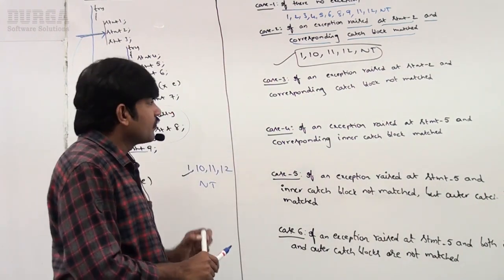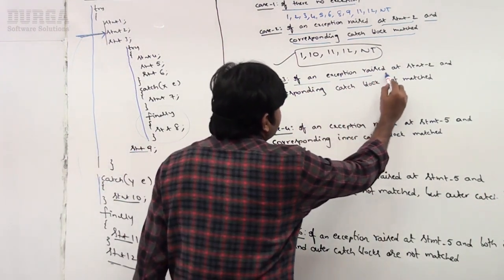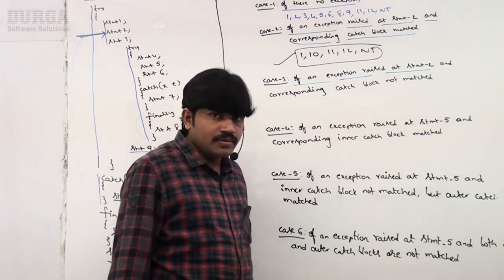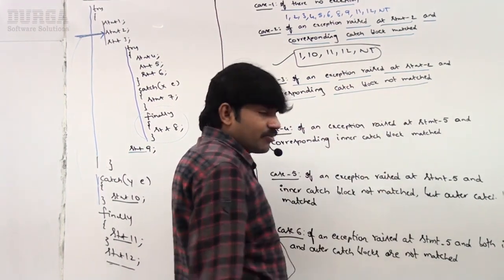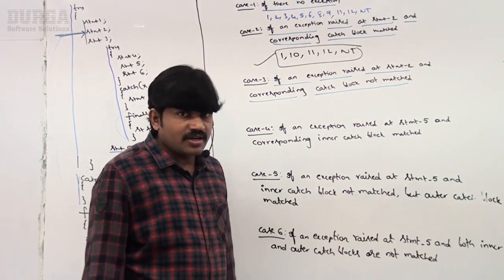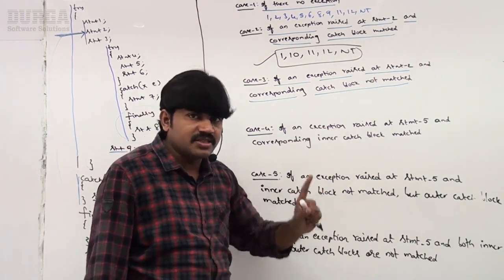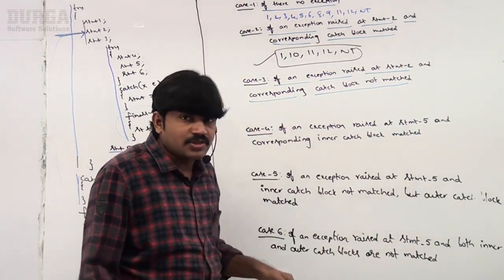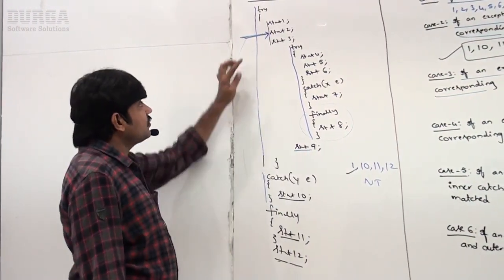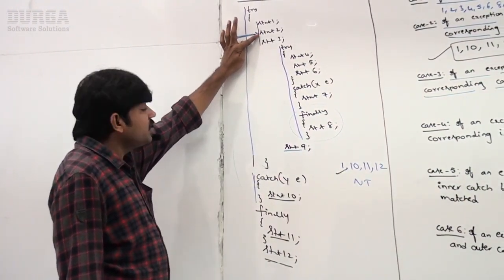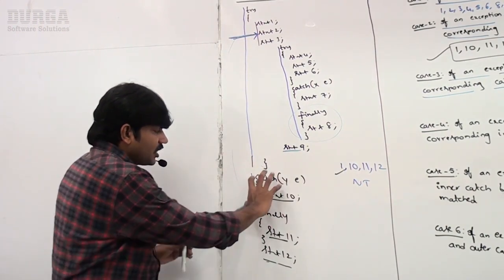Next, the third one. If an exception is raised at statement 2 and the corresponding catch block is not matched. Observe carefully, sir. If an exception is raised at statement 2, which is the corresponding catch block? This is the corresponding catch block.